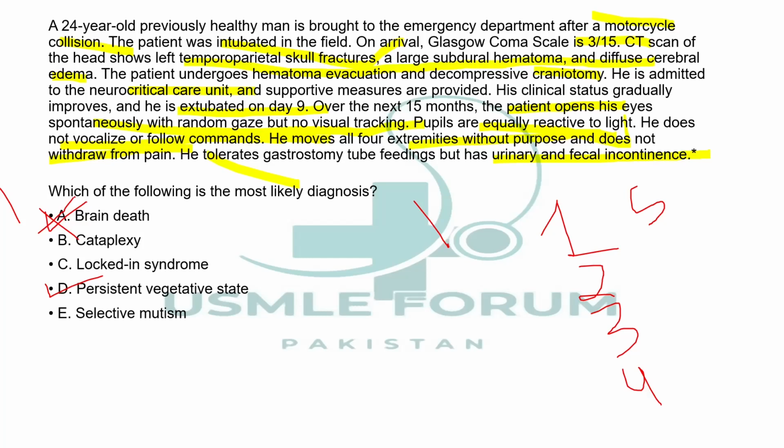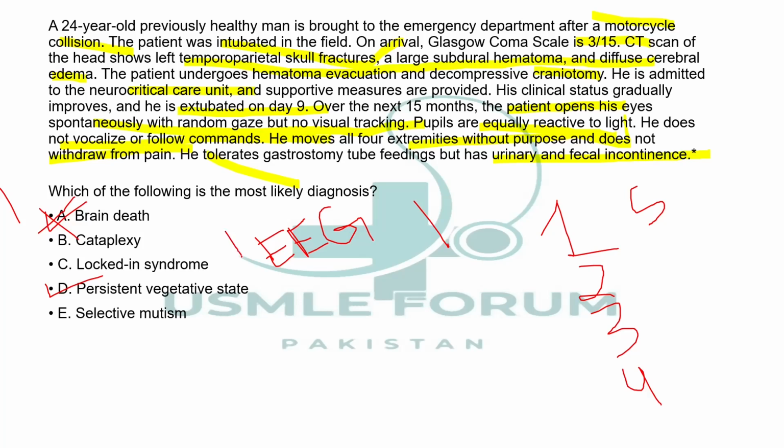And there will be a flat EEG, an electroencephalogram. You have to remember that this is a very important condition, that EEG will be flat. The patient will be classified brain dead. Again, repeating, when he will not spontaneously breathe, he will have no reflexes, he will have no motor response, and he will have a flat EEG.